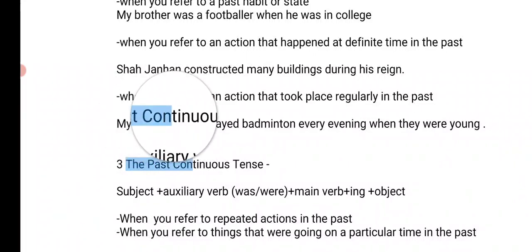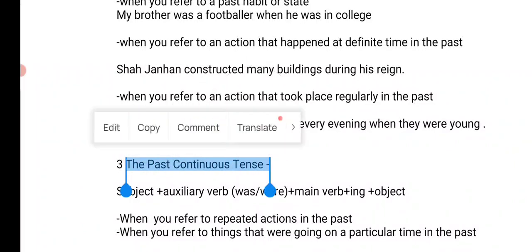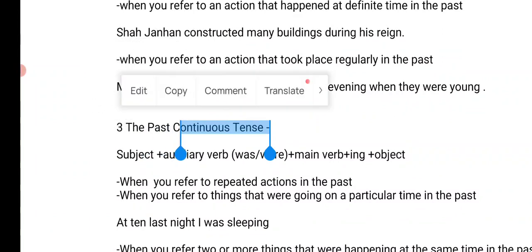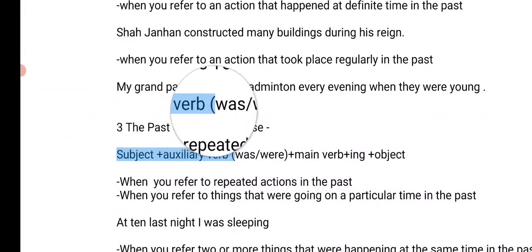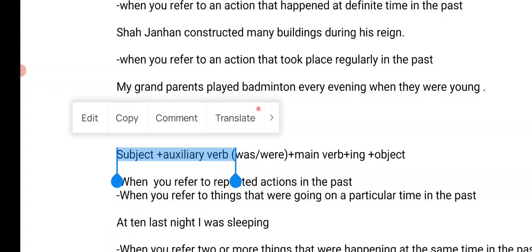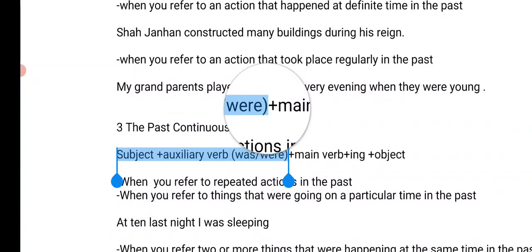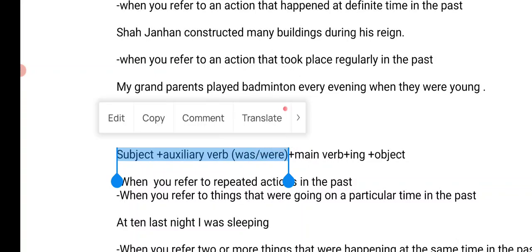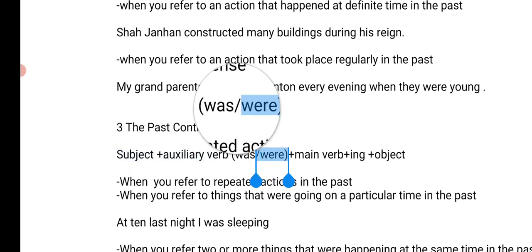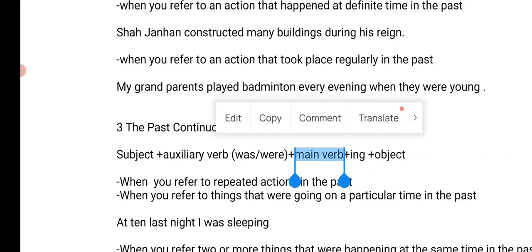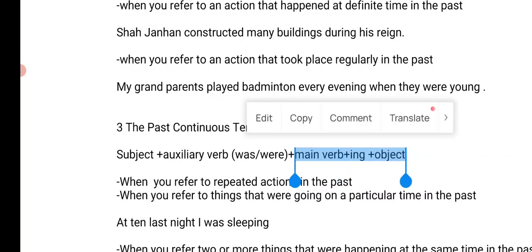Now let's talk about the past continuous tense, the past progressive tense. Look at the construction here. Subject plus auxiliary verb. The auxiliary verbs are helping verbs. If the subject is singular, we will use was. If it is he or she, we will use was. If the subject is plural, we will use were. And for the main verb, we use the ing form of the verb, and the object.